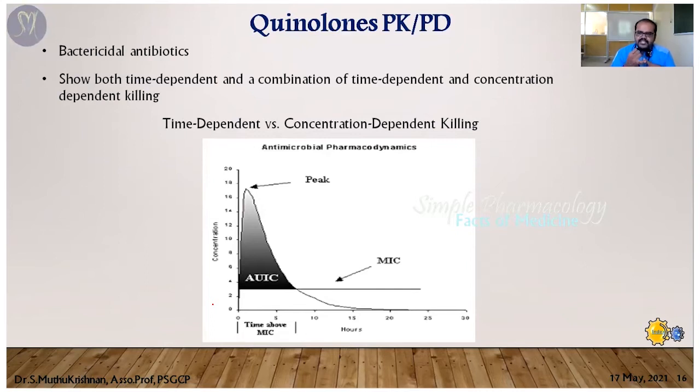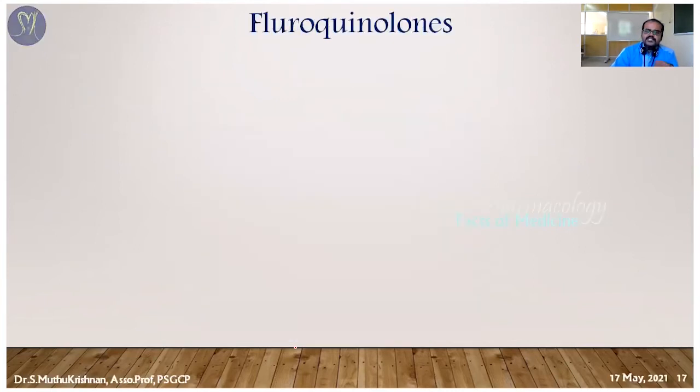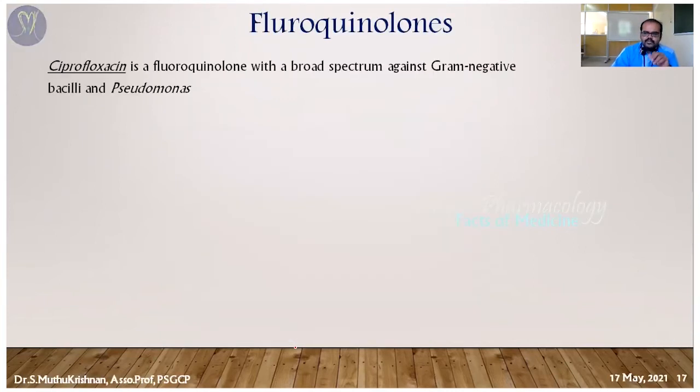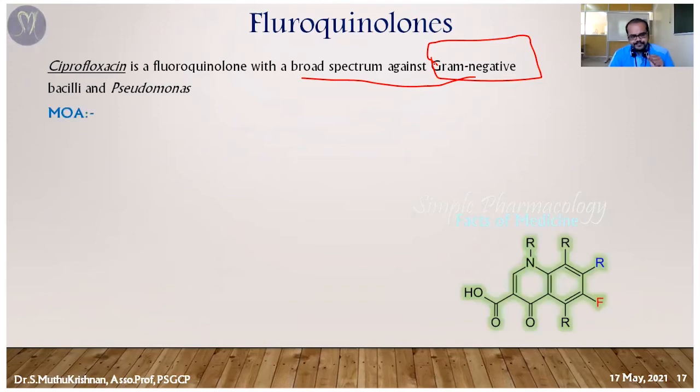Apart from MIC, time and dose are important factors to produce the antibacterial effect. Next we can go for fluoroquinolones. The first drug is ciprofloxacin. It's a broad spectrum antibiotic, very effective against gram negative organisms, and it's going to act on a wide range of organisms.